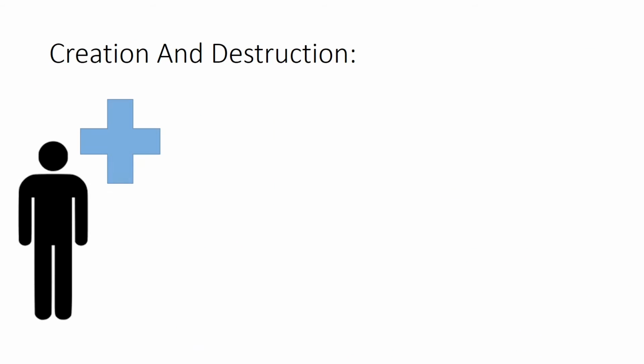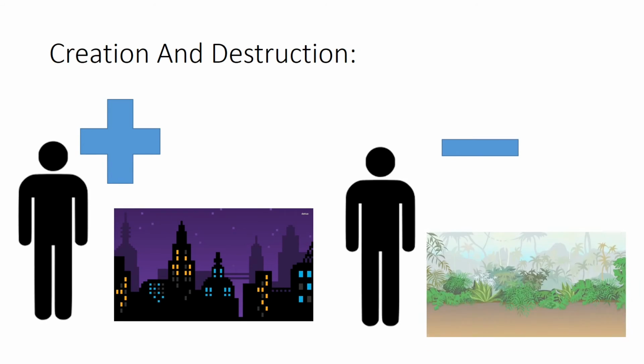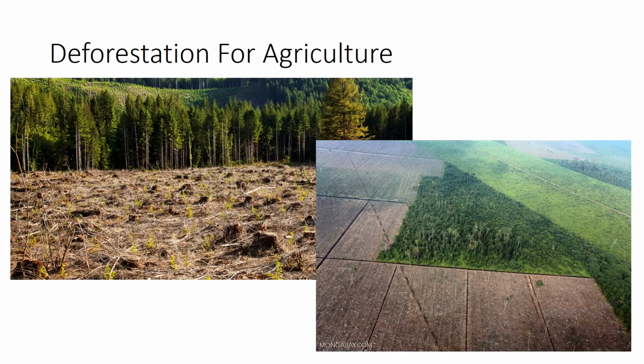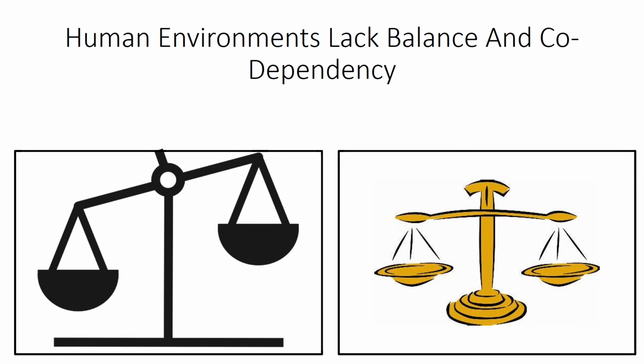Not only are humans creating their own ecosystems, they are also affecting and in most cases destroying the ecosystems of other animals. With the aim of creating more farmland, people are decimating rainforests and destroying some of the most diverse areas on Earth. In conclusion, in the attempt to create ecosystems of their own, humans are failing to achieve the balance and codependency seen in natural environments, while also destroying some of the most diverse areas on Earth.